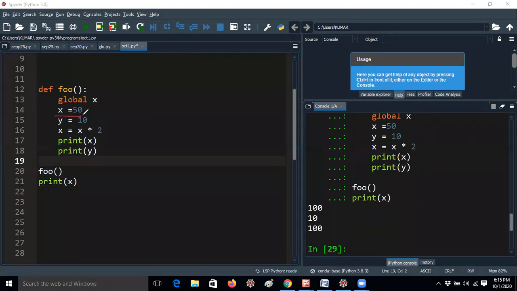Here I am giving x value 50. It is globally assigned. But whenever you are giving global, for example, if you are making any changes in a particular variable, those values can replace the original values. So if I am printing x here, I am getting x into 2, means 50 into 2, 100. Print of y here, I am giving y value 10, it is getting 10 only. But after the foo function is completed, it will go back to the print of x statement. But x value cannot be 50 here because x value changed to 50 into 2, that is 100. That's the reason it is getting 100. I hope it is clear now what the difference between global and local is.